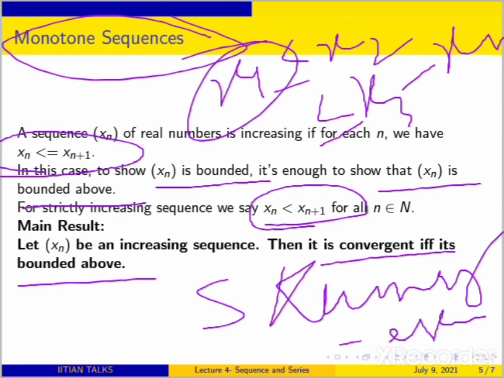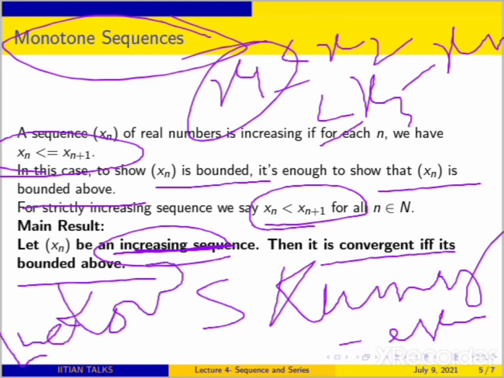So it is very important, right? For an increasing sequence, convergence is equivalent to bounded above. And for a decreasing sequence, you can replace it by decreasing. So for a decreasing sequence, convergence is if and only if it is bounded below, right? In place of above, it will be below.